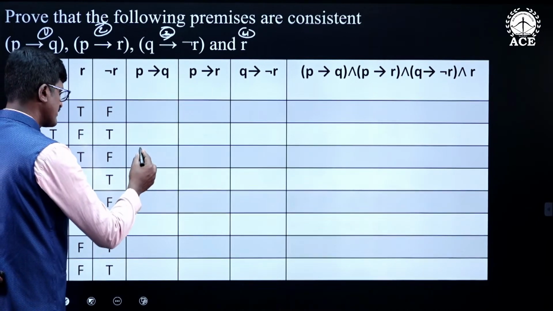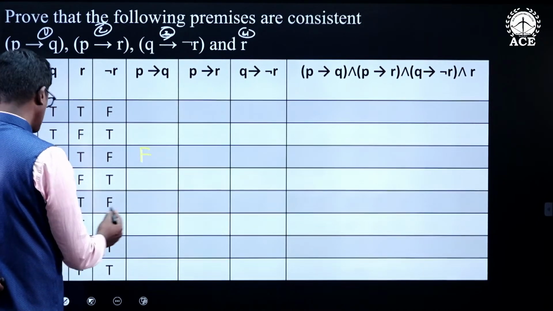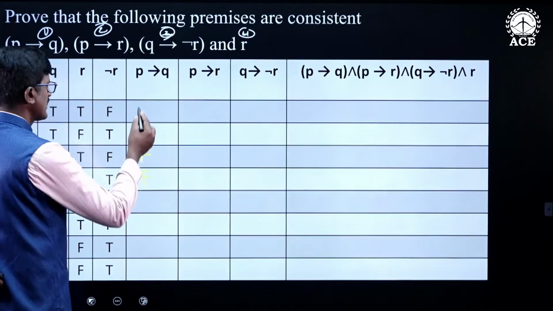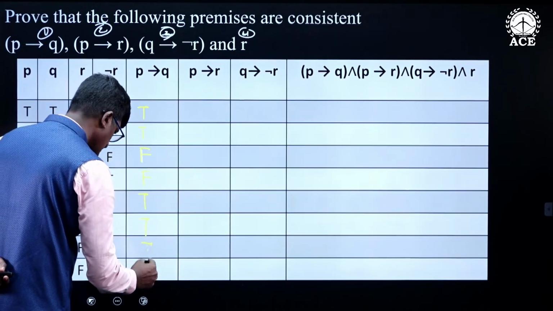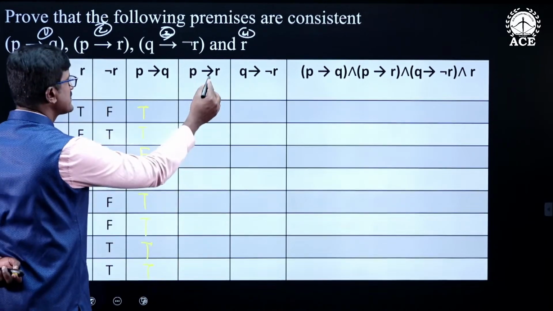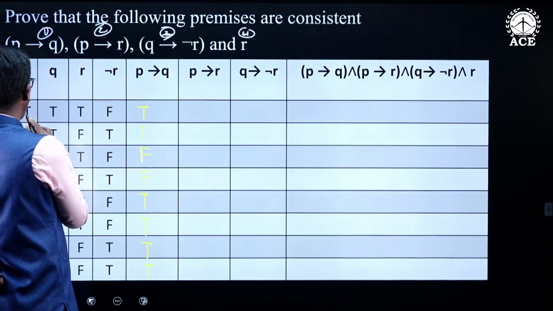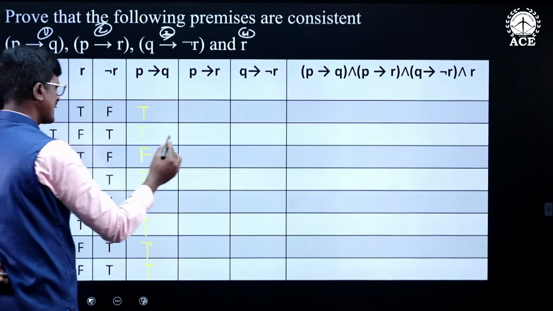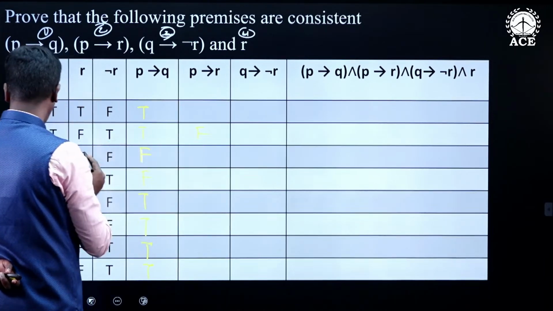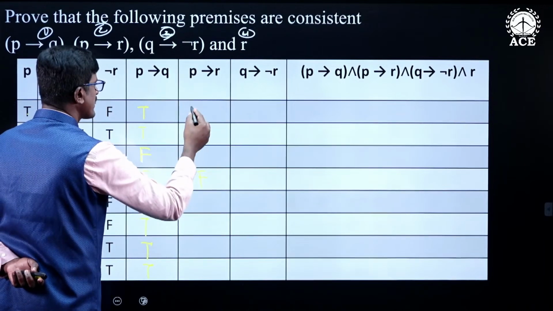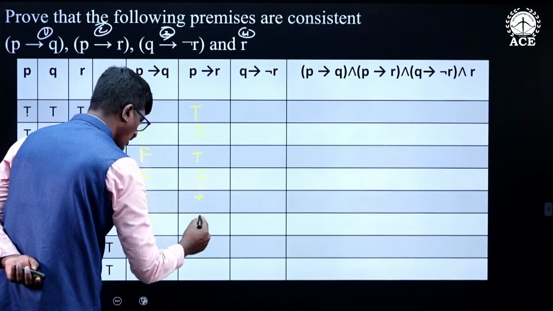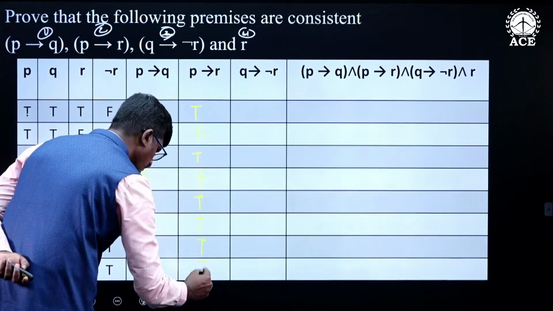In this case, it is false. Next, in this case also it is false. In all other cases, it is true. Similarly, P conditional R: P is true, R is false, so in the first case it is false. Second case it is false. Next, third case it is false. In all other cases it is true.